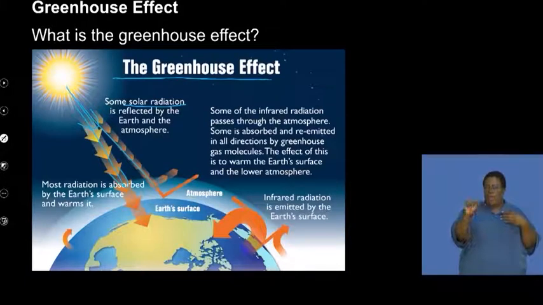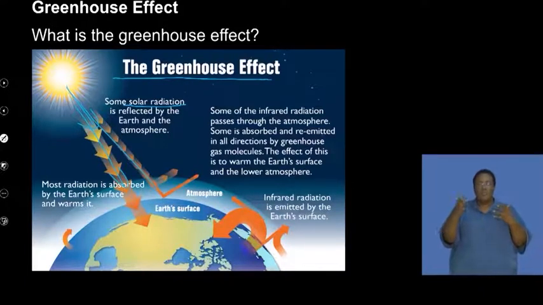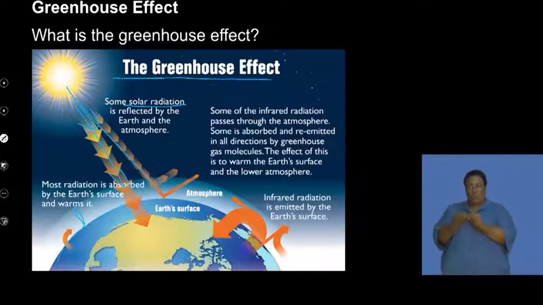But let's understand what happens with that solar radiation as it passes through a layer of gas which we call the atmosphere surrounding the Earth. So we have a layer of atmosphere here, and if you look through this, that's that little band that we see, and it's made up of different gases that are surrounding the Earth. This layer of gas is very important in terms of what maintains the temperature on Earth, and that's what we're going to look at now. We also know that the Earth serves as a reflective surface, meaning that lots of the radiation that hits the surface of the Earth bounces back.